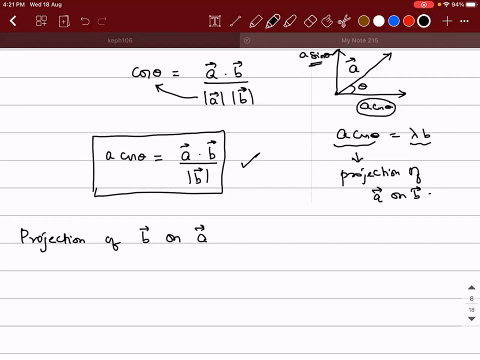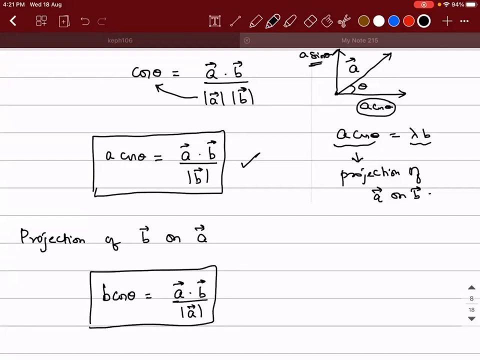So B cos theta will be equal to A vector dot B vector divided by magnitude of A vector. If you observe in both the cases, A dot B is common. So what will be in the denominator? Whatever is the vector after the word on will be in the denominator.